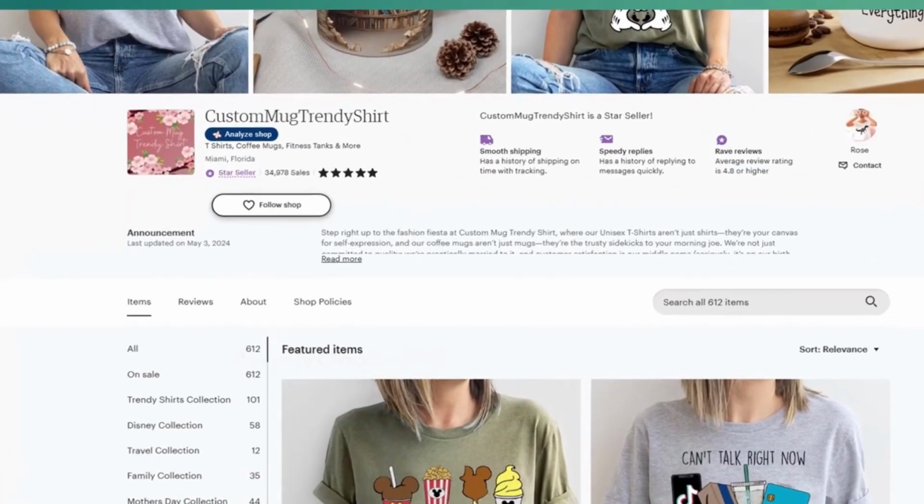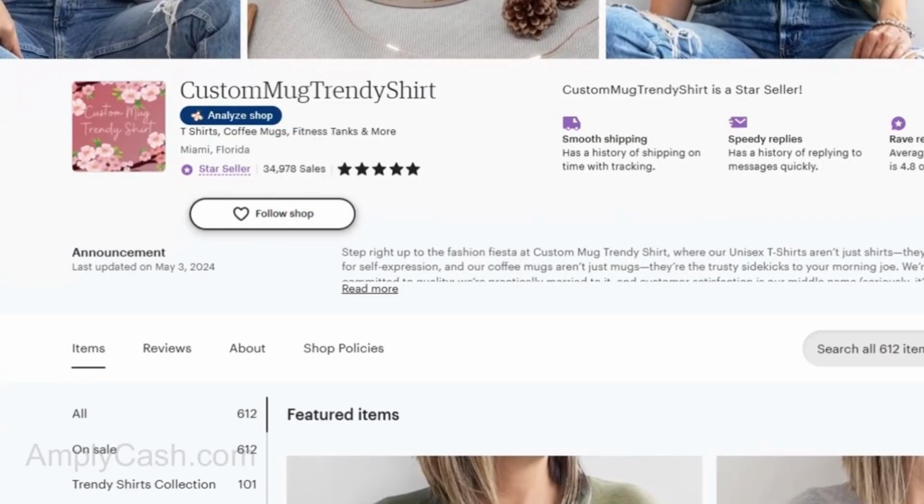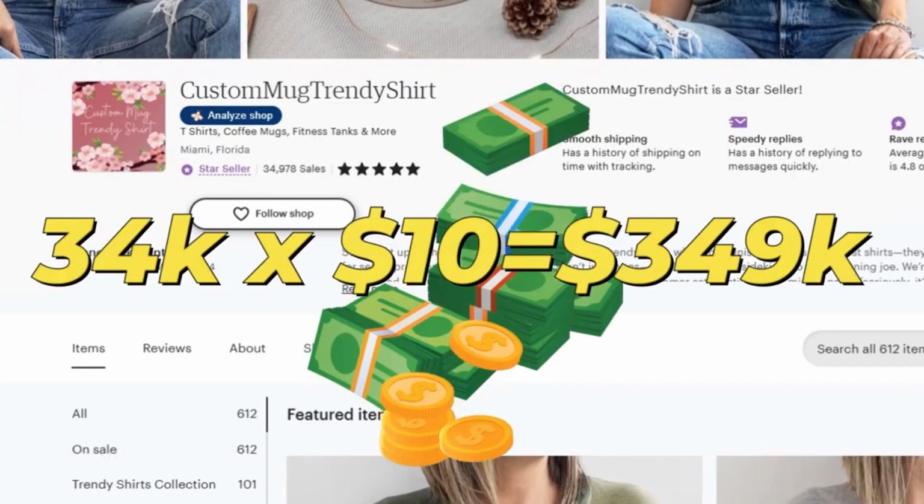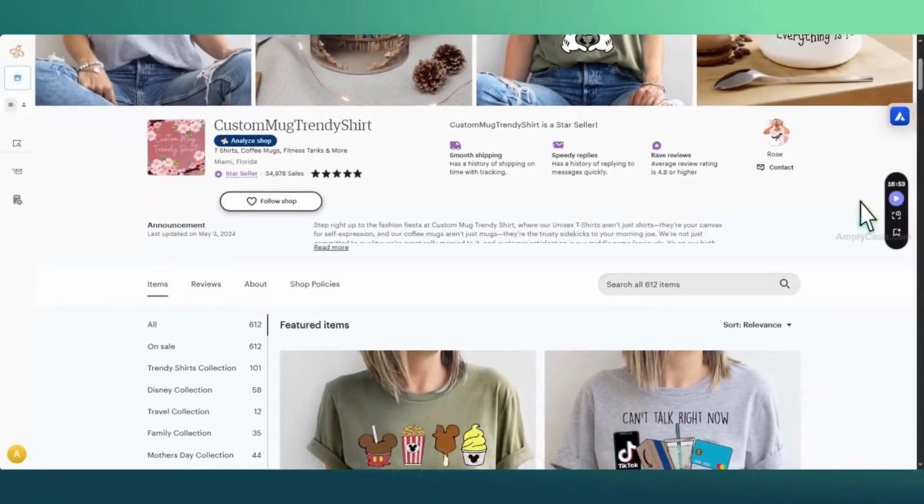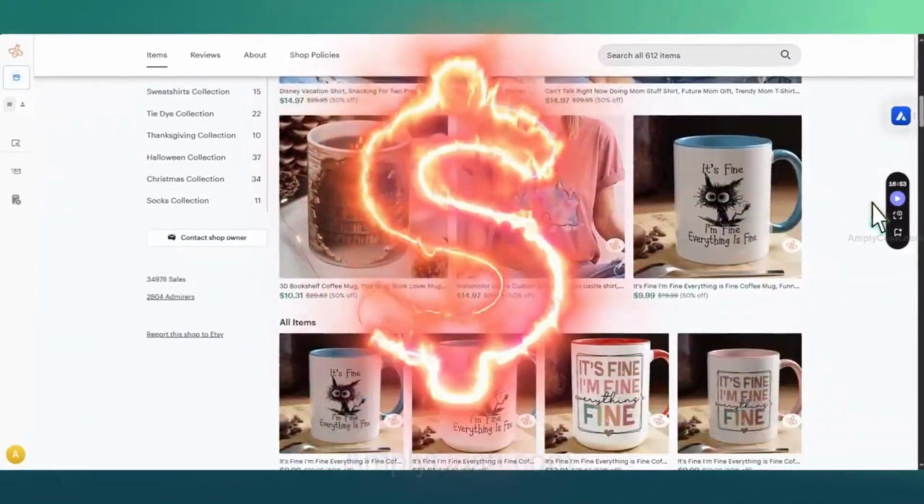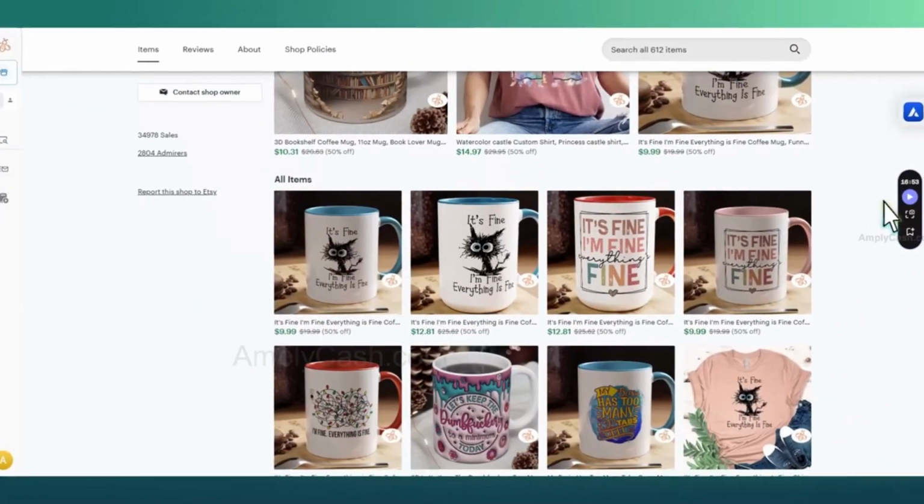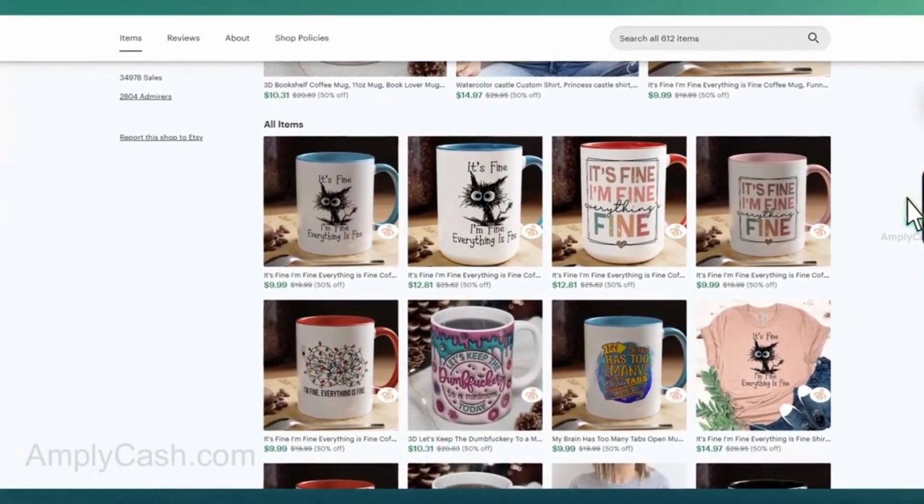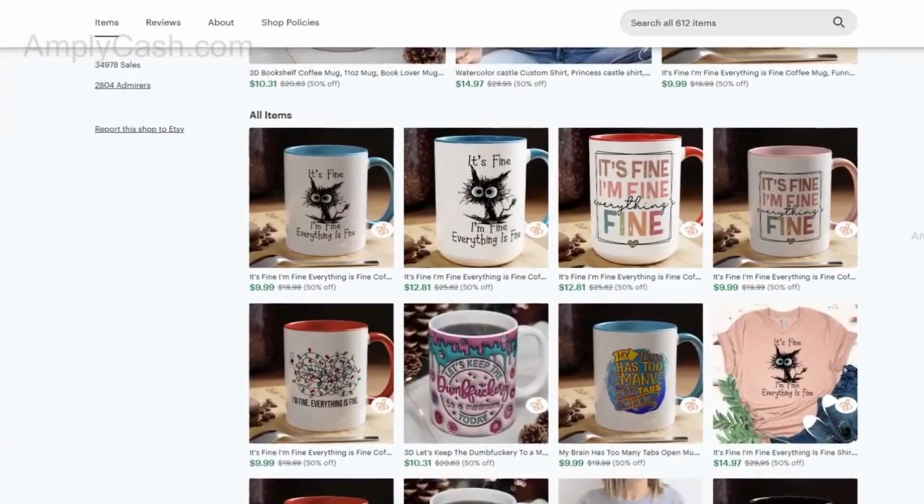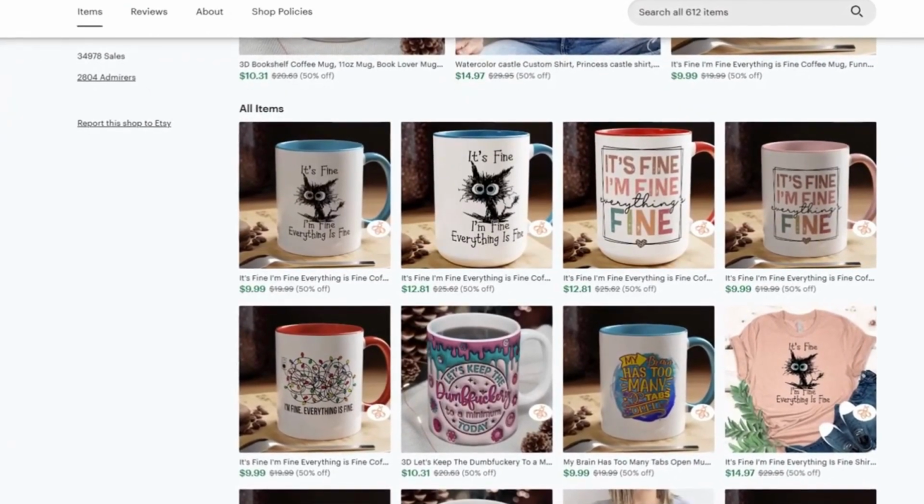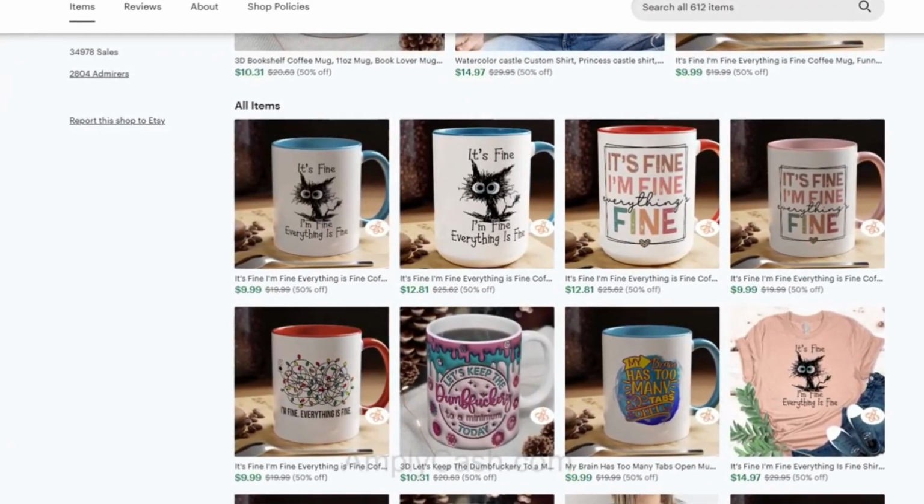For example, this store made over 34,000 sales, and if we assume they're selling their items at $10 on average, they would have generated around $300,000 in revenue. That's how you can double and triple your earnings. However, a pro tip is to create a store focused on either wall art, mugs, or both, but not more than that. This focus will help you build a strong brand and attract customers more effectively.